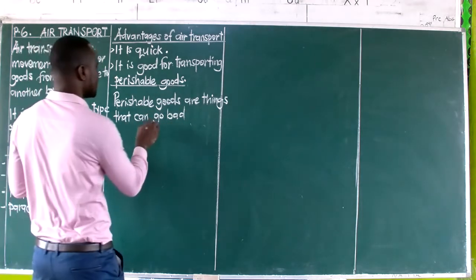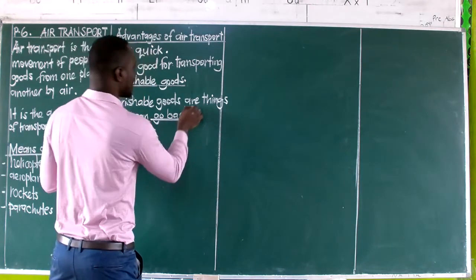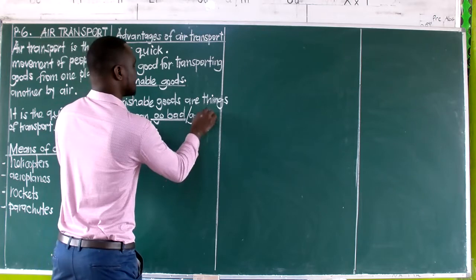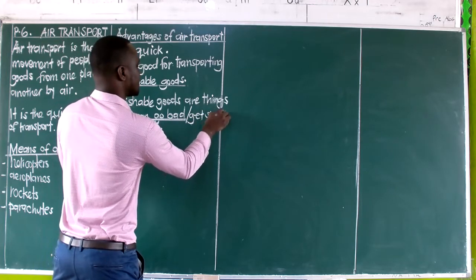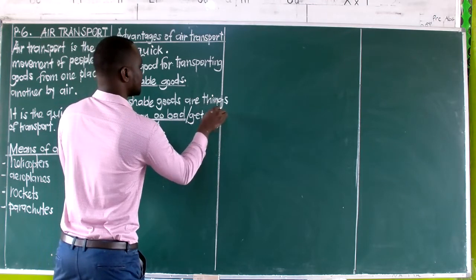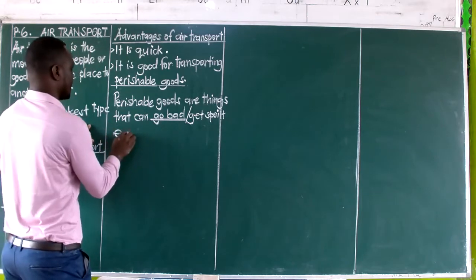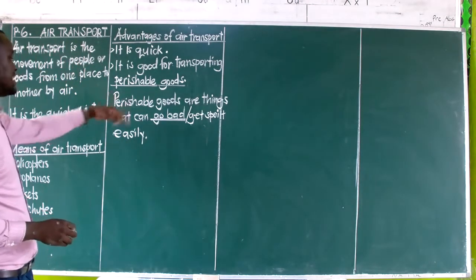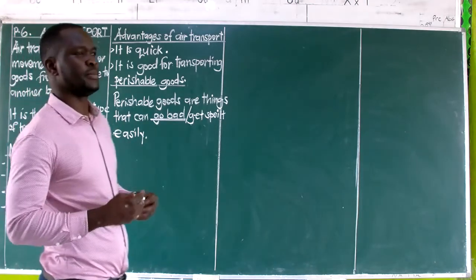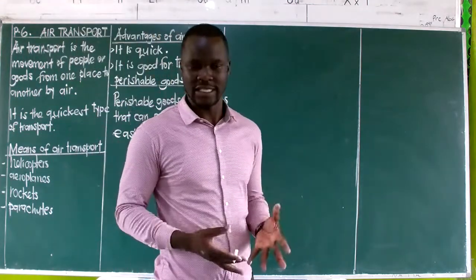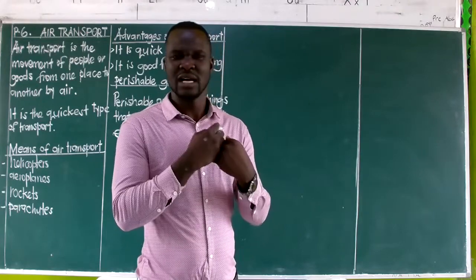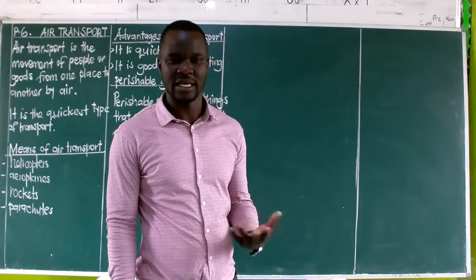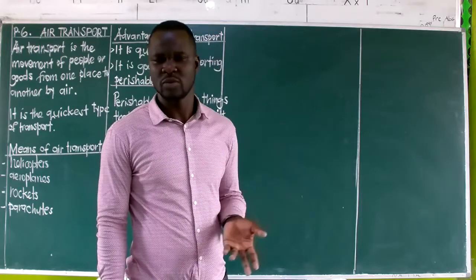If we don't want to say that can go bad, we can also say that can get spoiled easily. Meaning these things or these goods, these items can become rotten, or they can rot, they can go bad, they can become damaged within the shortest time possible.